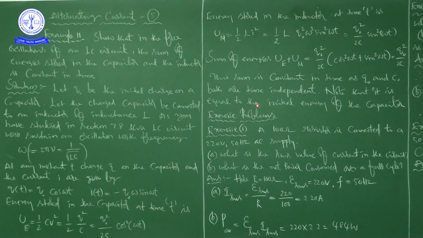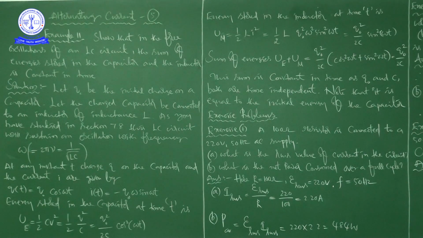Note that it is equal to the initial energy of the capacitor. Because what is the initial energy of the capacitor? When Q naught is the initial charge on a capacitor, what is the initial energy?